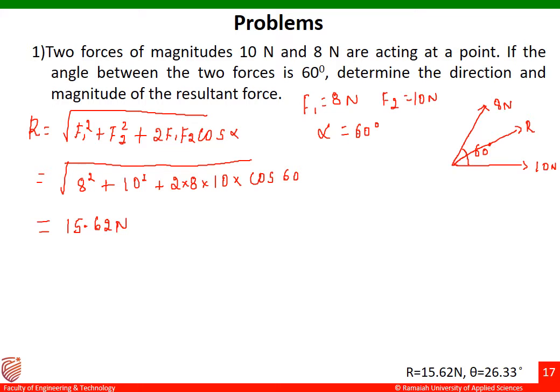This is how the resultant of the given two forces is found out. You have to always remember to write the unit of the resultant force. Next thing is we have to find out the direction of the resultant force.